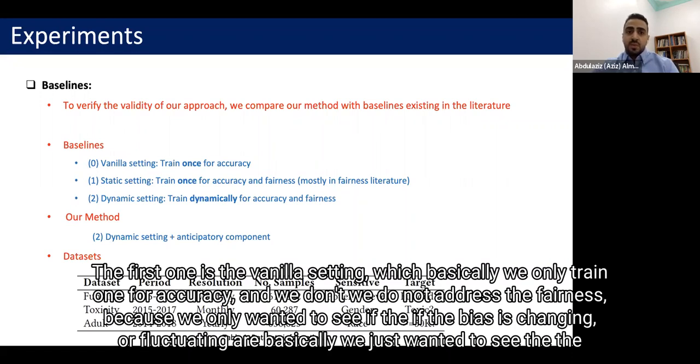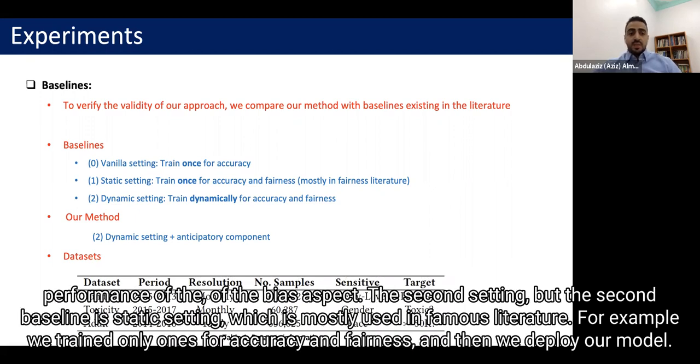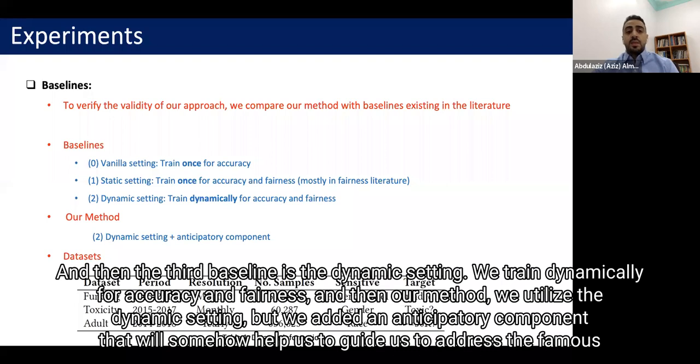because we only wanted to see if the bias is changing or fluctuating, or basically we just wanted to see the performance of the bias aspect. The second setting, or the second baseline, is the static setting, which is mostly used in fairness literature. For example, we train only once for accuracy and fairness, and then we deploy our model. And then the third baseline is the dynamic setting. We train dynamically for accuracy and fairness.